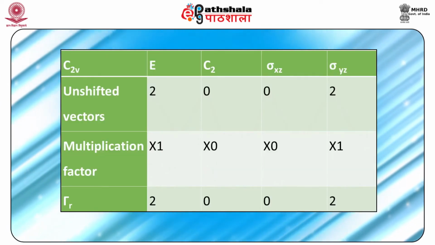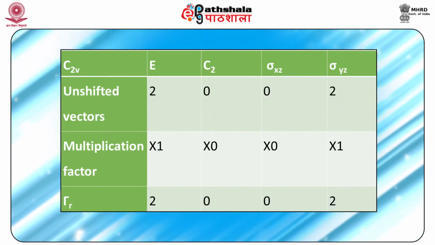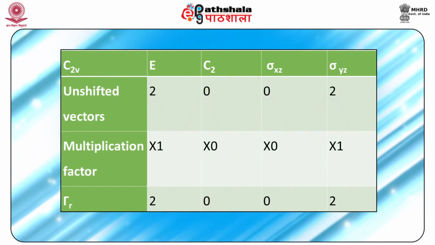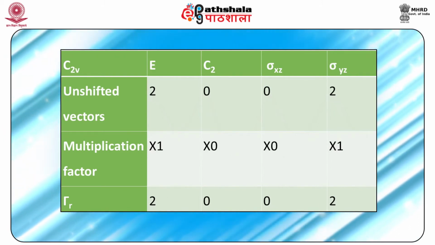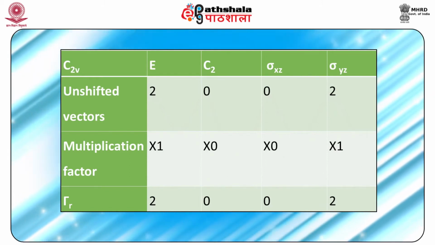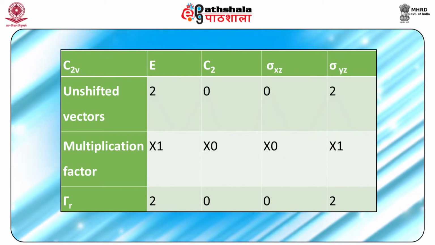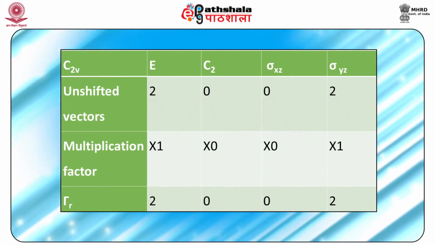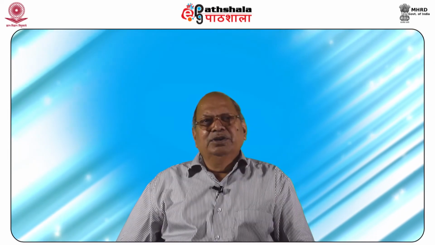So the results are summarized as unshifted vectors 2, 0, 0, 2. The reducible representation Γ_R is 2 0 0 2, and this can be reduced to A1 plus B2. It means the ligand group orbitals must be of small a1 and small b2 type.